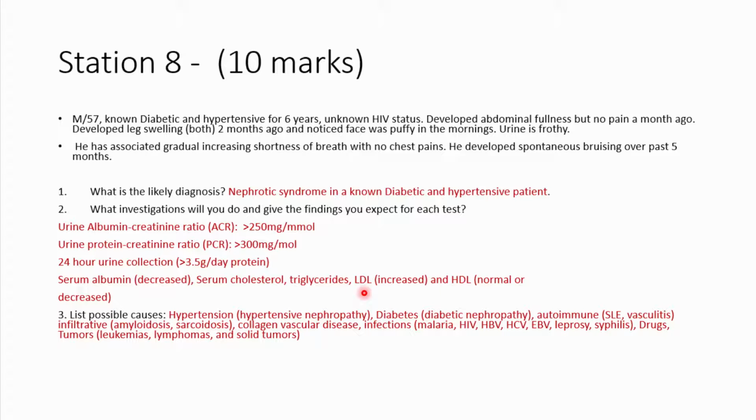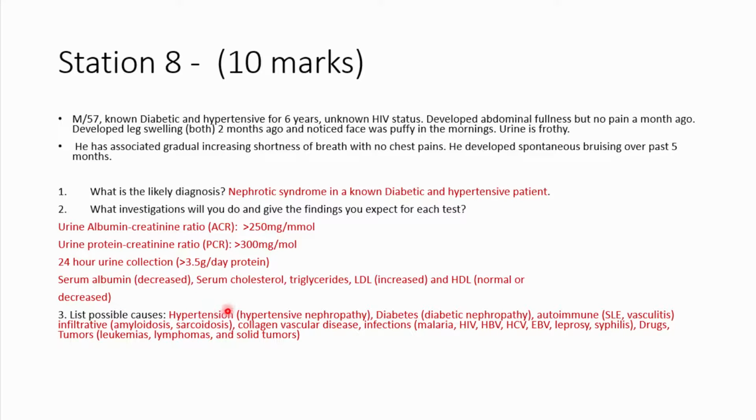You may also want to do a renal ultrasound or pelvic imaging to of course rule out any pathologies of the kidneys, because sometimes they may shrink or they may be enlarged in case of a polycystic kidney. And of course definitive diagnosis would be your renal biopsy, where you may actually determine the type. It could be focal segmental glomerular sclerosis, it could be minimal change disease, it could be membranous nephropathy, and membranous proliferative disease. Then, of course, list 3 possible causes.